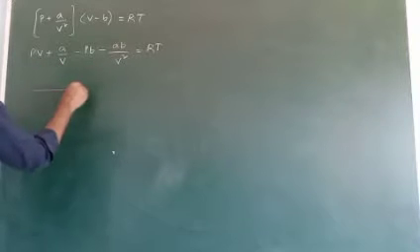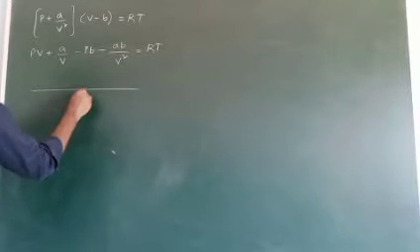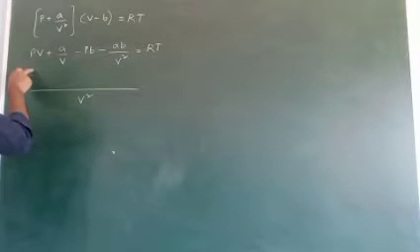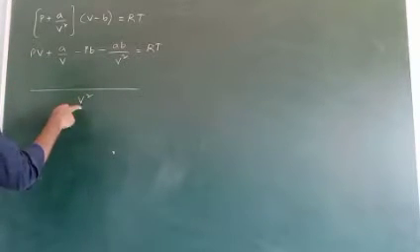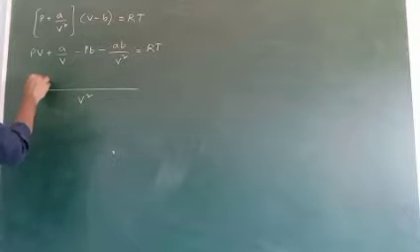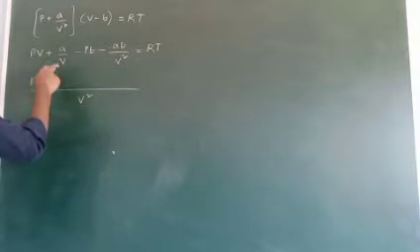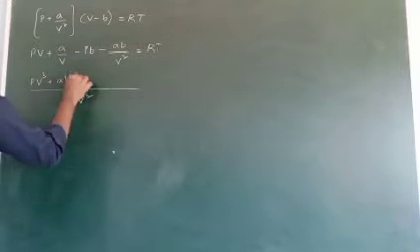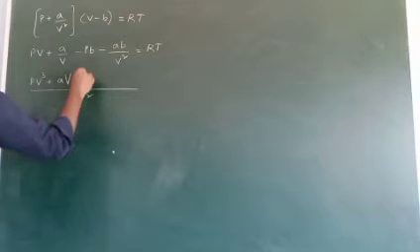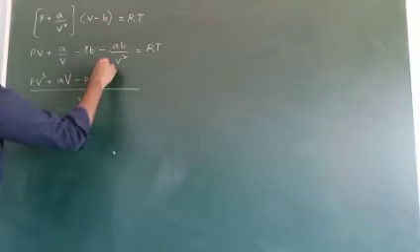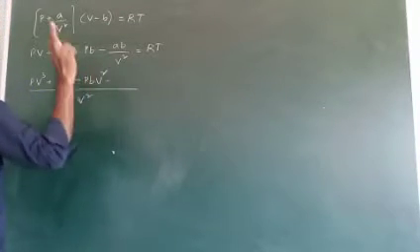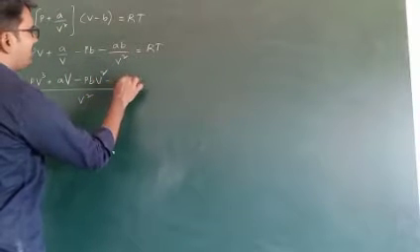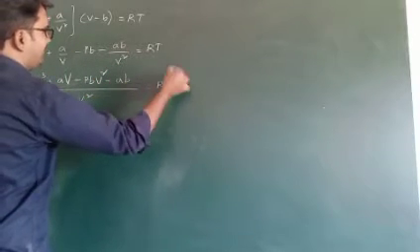Now here only two denominators are there, V and V square, so the LCM is V square. Multiplying through by V square: PV cube plus aV minus PbV square minus ab is equal to RTV square.